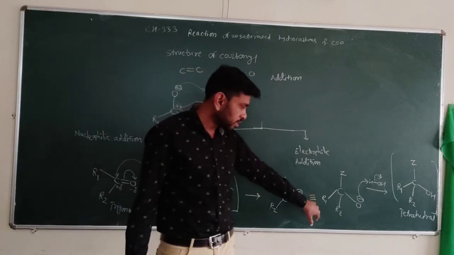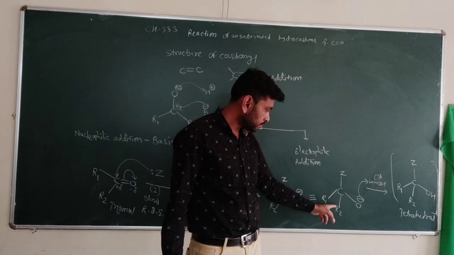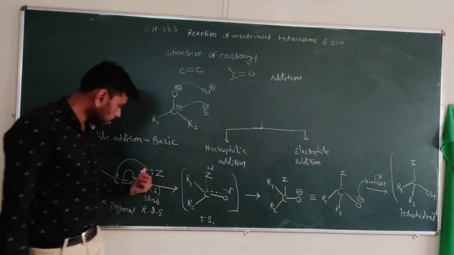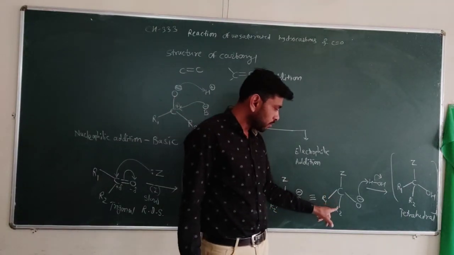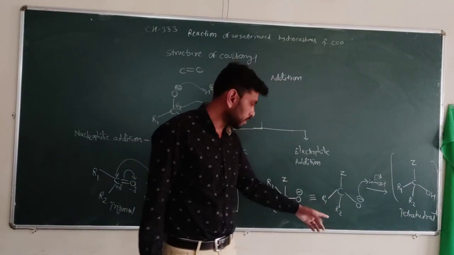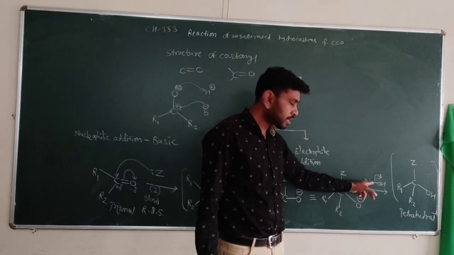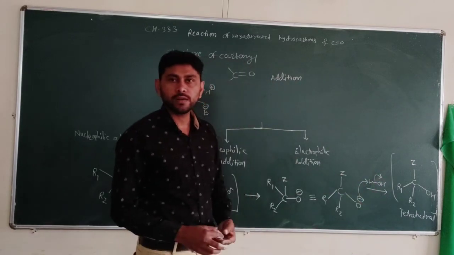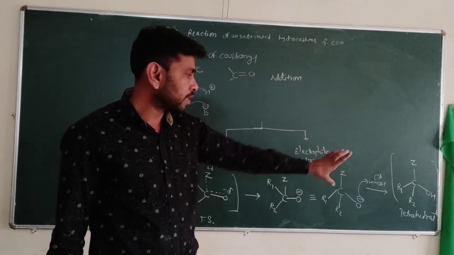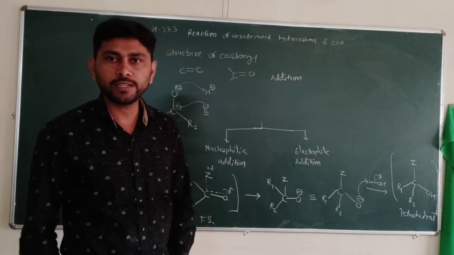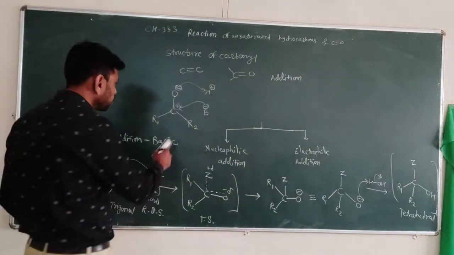If we write this product in a more suitable form, in the first step the attack of the nucleophile is slow and rate determining, forming the compound with a tetrahedral structure. Here O minus is generated. This O minus abstracts an electrophile from the solvent, and we get the tetrahedral product. So that is nucleophilic addition reaction. Now see the mechanism of electrophilic addition.